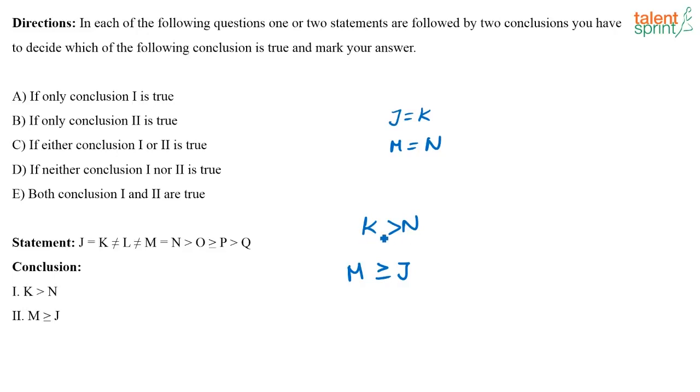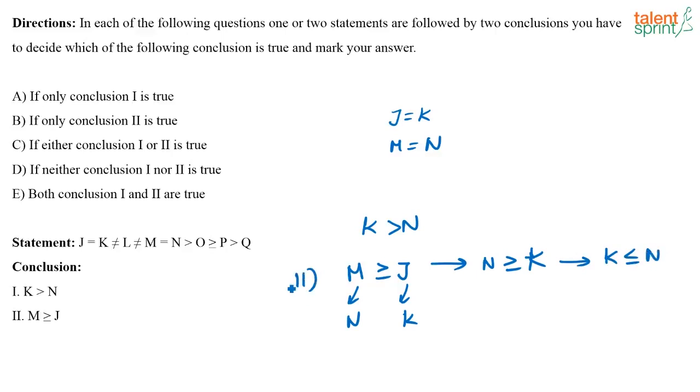Here you know K is greater than N is given, right? Now I know M is equal to N. So instead of M I can put N here. Similarly, instead of J, what can I put? I can put K. What does the statement mean? The statement means N is greater than or equal to K. Or I can say whatever given here is K is less than or equal to N.